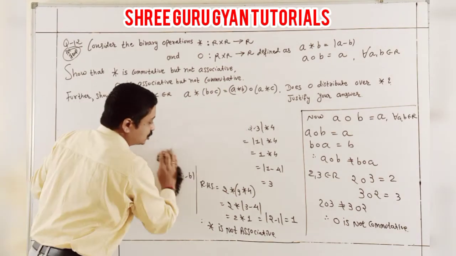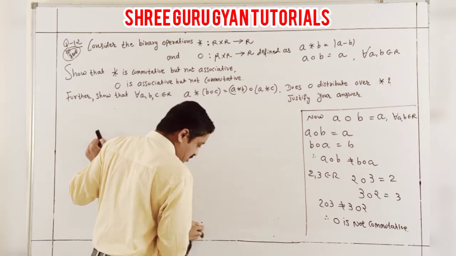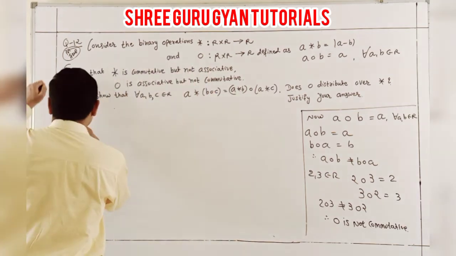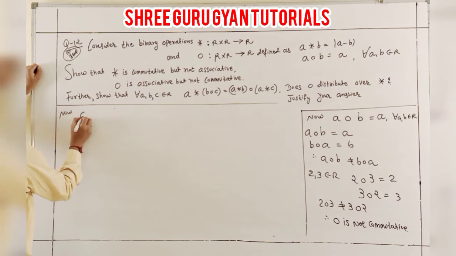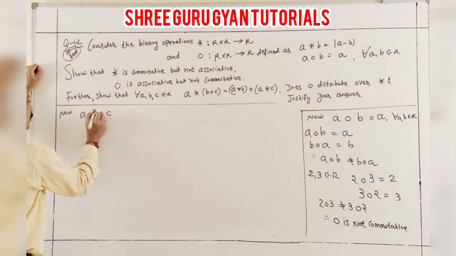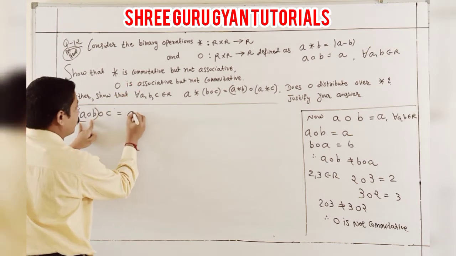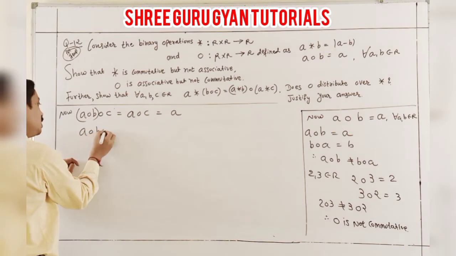So continuing and moving ahead to the second case, associativity of the operation O. This is your question: (A O B) O C. One time bracket A O B. What is the A O B answer? A. And what is the A O C answer? A.